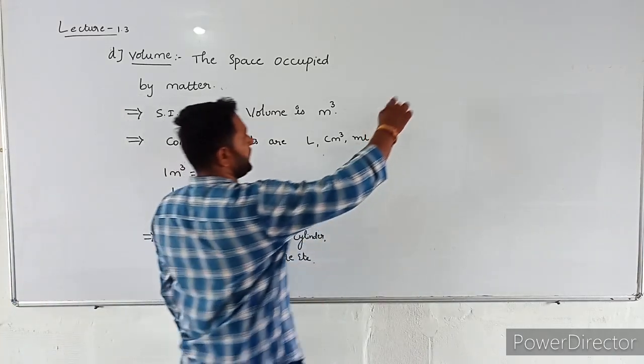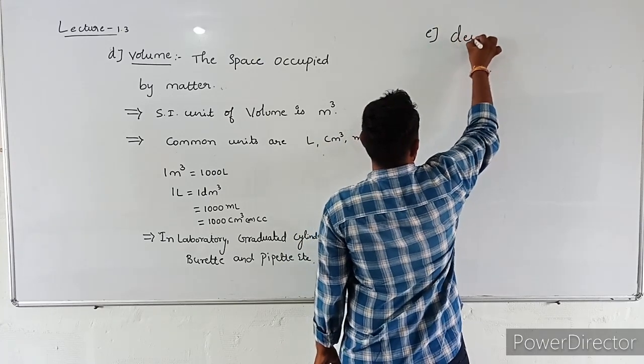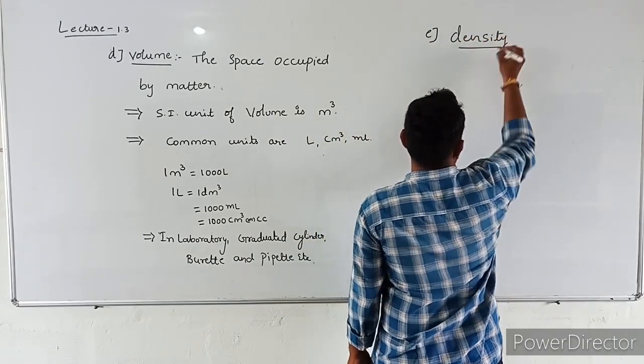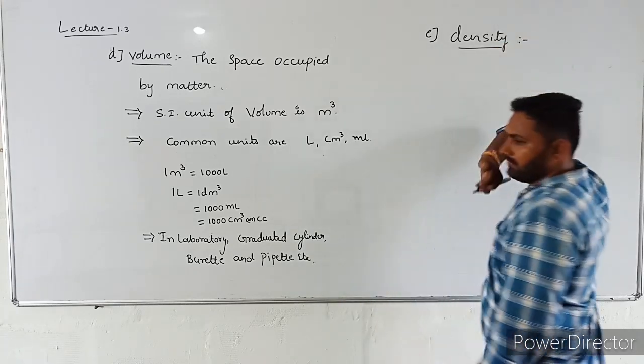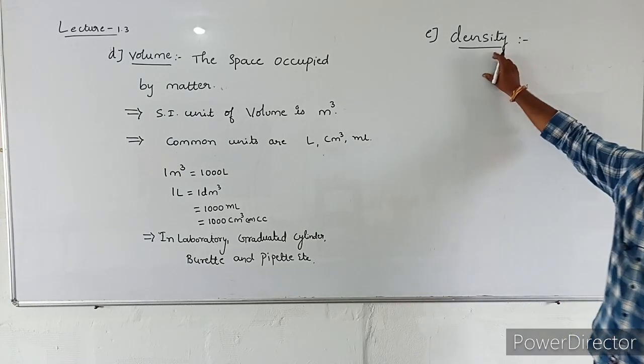The next concept is density. What is the meaning of density? Density of a substance is its mass per unit volume. Density is mass by volume.